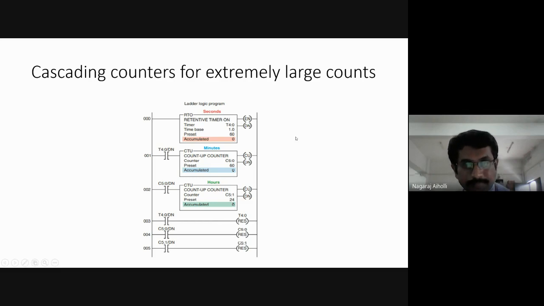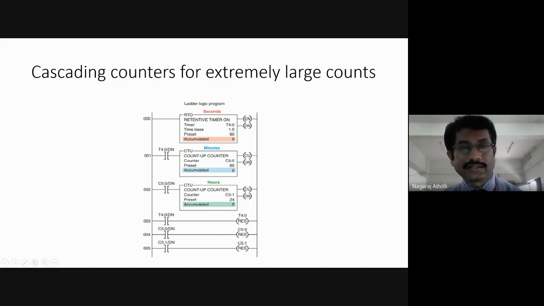Okay. This is the program for providing the clock in terms of hours, minutes, and seconds. It's a clock program, a 24-hour clock program. The question may be direct in the examination: write a ladder logic program for a 24-hour clock. You'll have to draw this ladder diagram and then explain rung, first rung, second rung, like this, one rung after another.